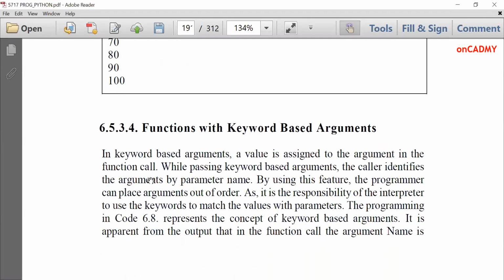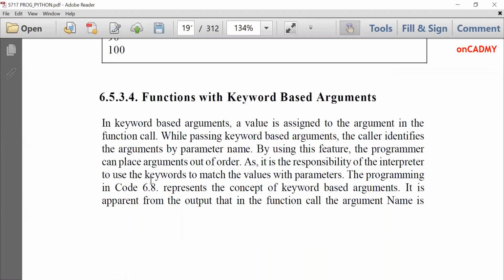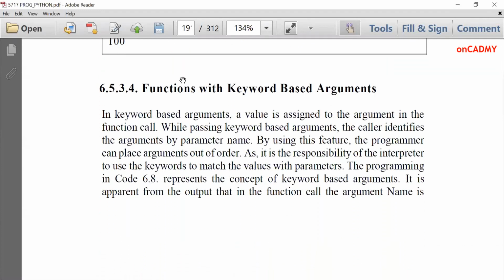Now the next type is functions with keyword based arguments. This is also a new type which we didn't study in C or C++. Functions with keyword based arguments. Here it is something like a Python dictionary. How do we pass keyword based arguments? Let's see through an example.